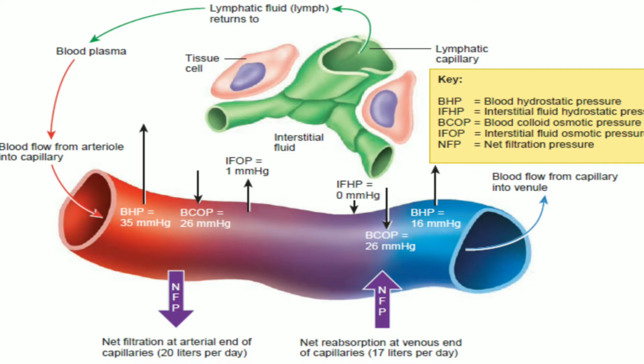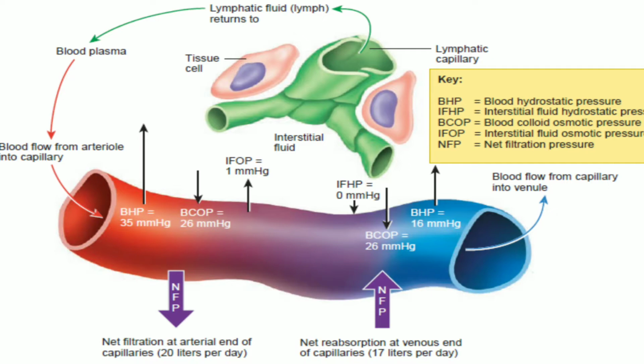Now the proteins play a very important role in the pressure. The difference in the osmotic pressure across the capillary wall is because of the presence of plasma proteins in the blood. They are too large to pass through the fenestrations, pores or gaps between the endothelial cells.